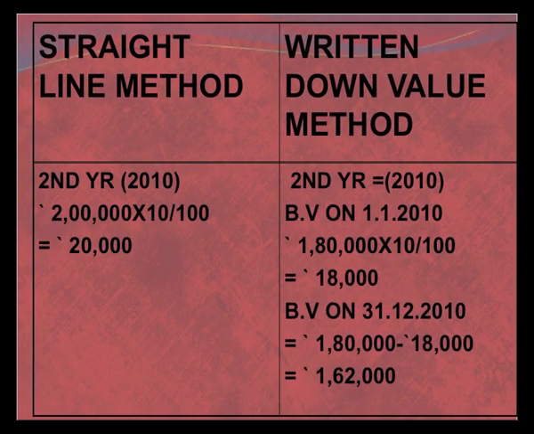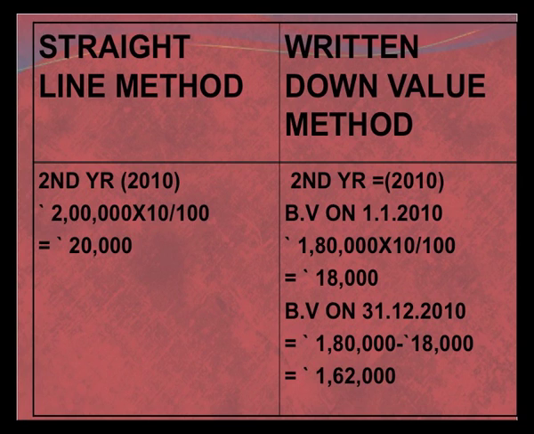In the second year, you see that under the straight line method, we are charging again the constant amount of depreciation at the rate of 10%, rupees 20,000. But in the written down value method, we are calculating the depreciation not on rupees 2 lakh, but on the book value of the asset which is remaining at the end of the first year. The book value of the asset in the second year, which was the closing of the previous year, is now 1,80,000. So this year we will charge depreciation on 1,80,000 at the rate of 10%, which comes to 18,000.